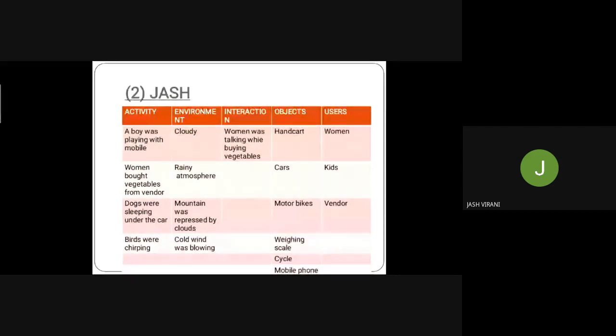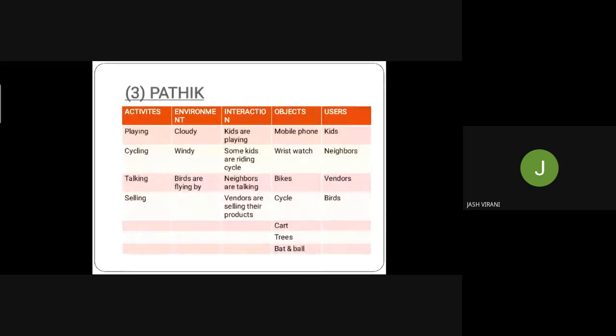And the objects, a hand cart, the vendor, cars, motorbikes, a weighing scale, cycle, and a mobile phone, which is from me or a boy. The users, there were women, kids, and vendor. So totally, I was showing from my terrace. Thank you.